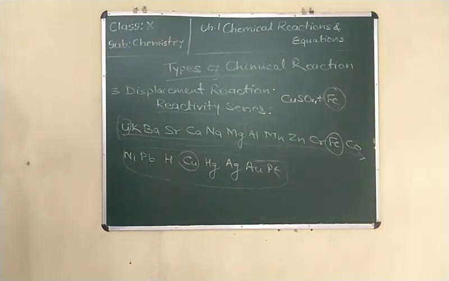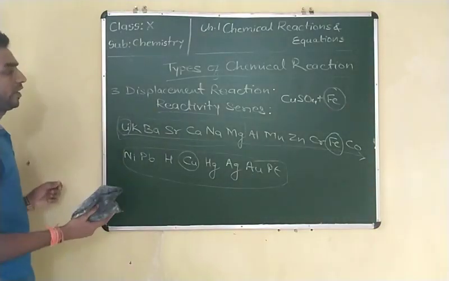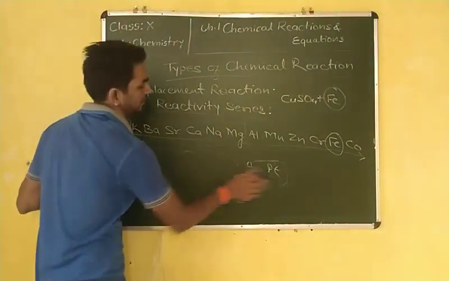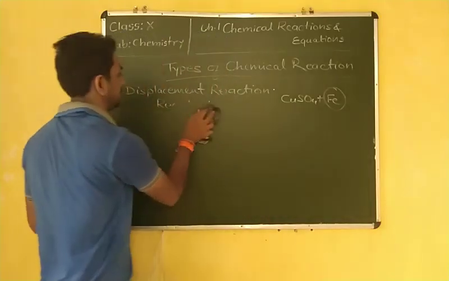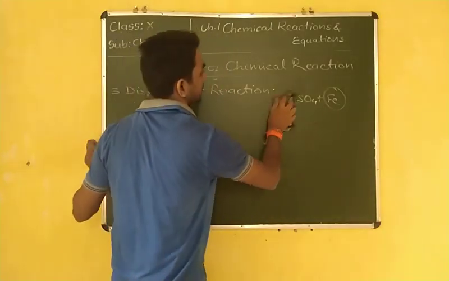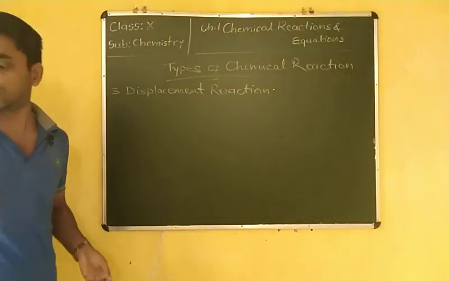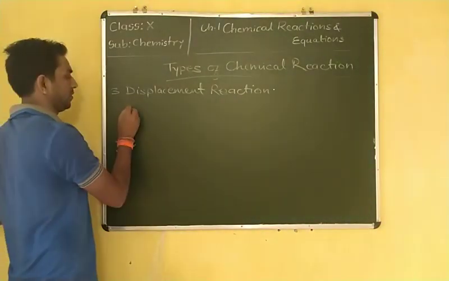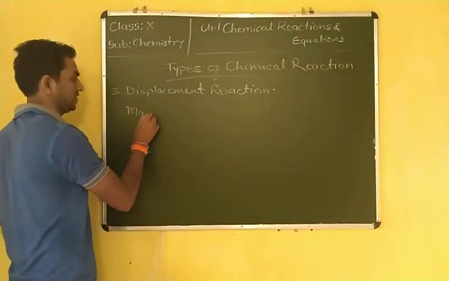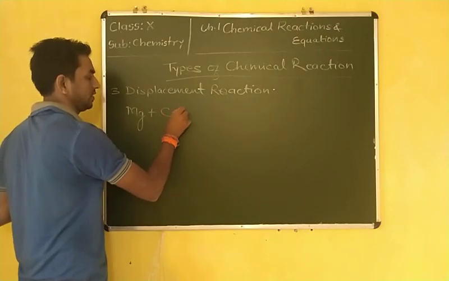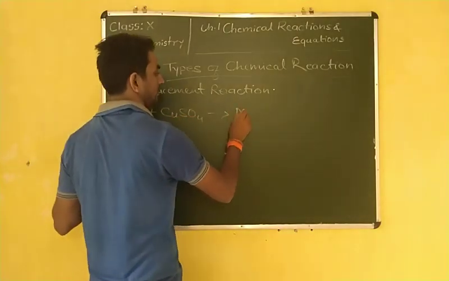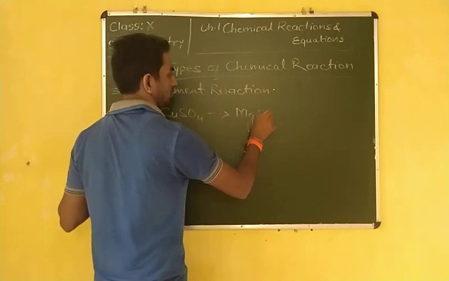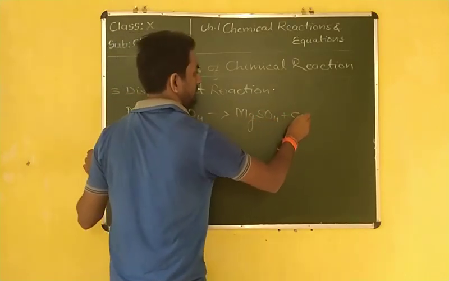Now the next point is displacement reaction. Some more examples we will take. This displacement reaction is based on the reactivity series. The first example we have already taken. Another example: magnesium plus copper sulfate is equal to, what will it form? Magnesium sulfate, MgSO4, plus copper.